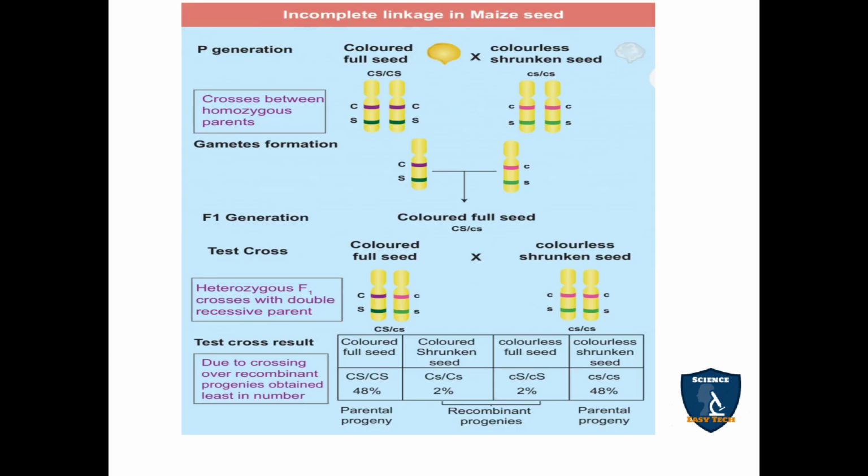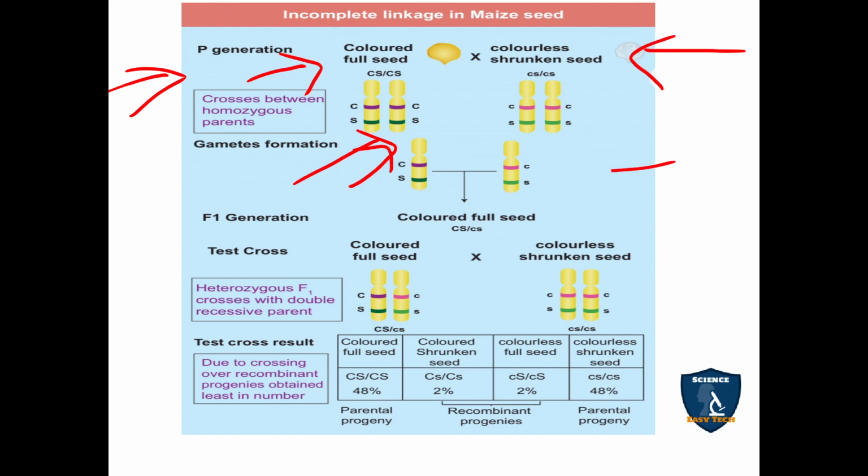In the parent generation, Hutchinson took the colored full seed, fully dominant parent, capital C, capital S, capital C, capital S, and colorless shrunken seed, small c, small s, small c, small s. The gametes are capital C, capital S, and small c, small s. So they are crossed and fused.